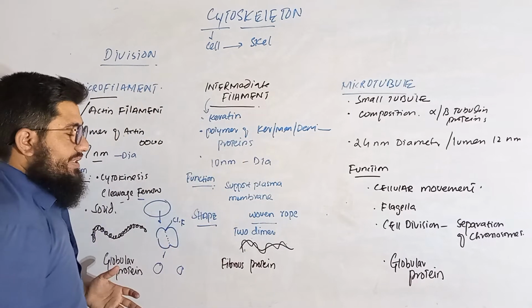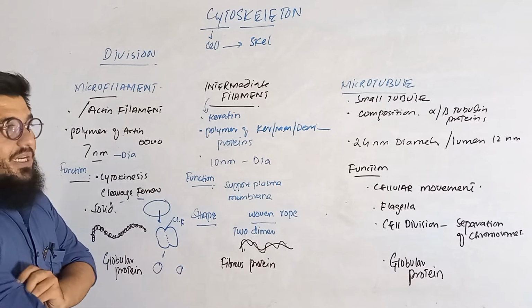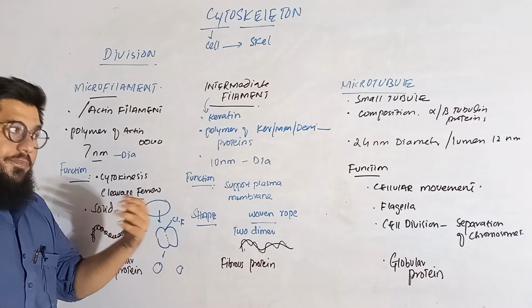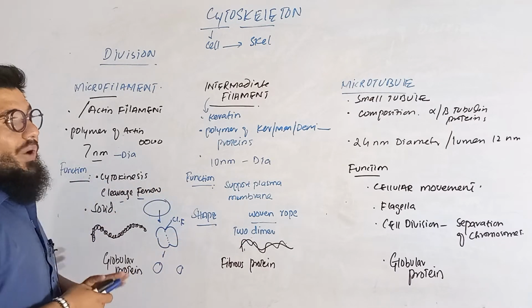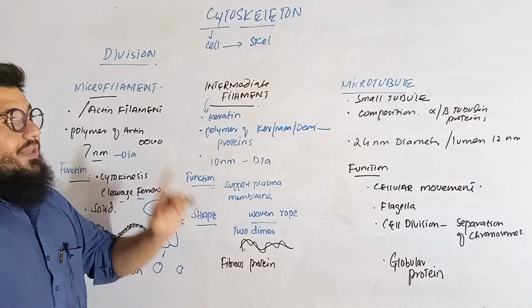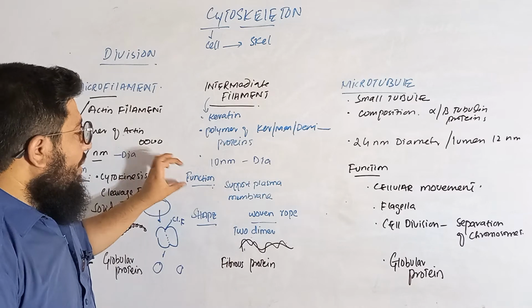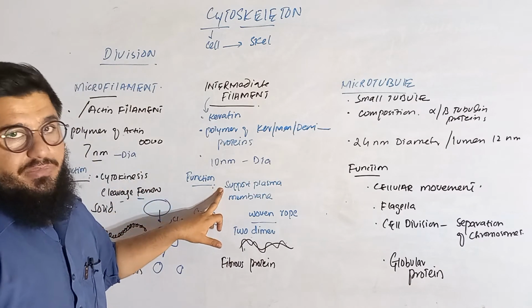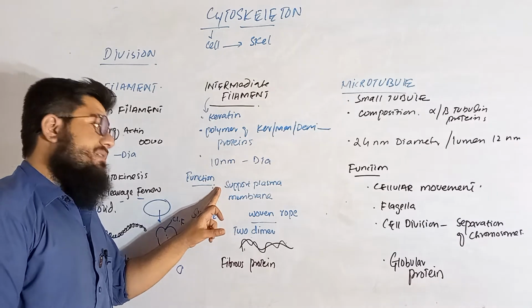These all are supporting the cell, but there is a little bit of difference. In what sense are these supporting the cells? Those differences are mentioned here in the lecture. After all, you can place all these in a very simple point, that all these are responsible to support the cell. As for functions, the intermediate filament is mainly responsible to support the plasma membrane.